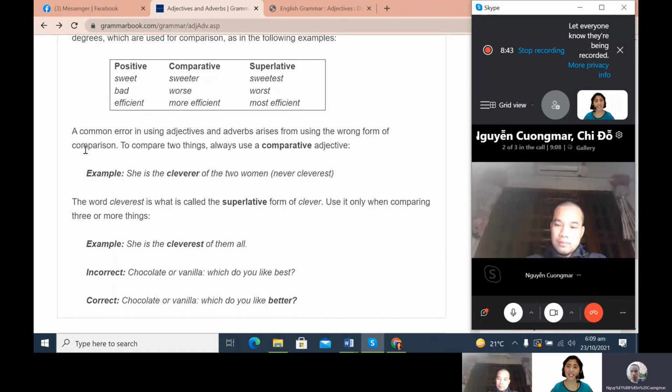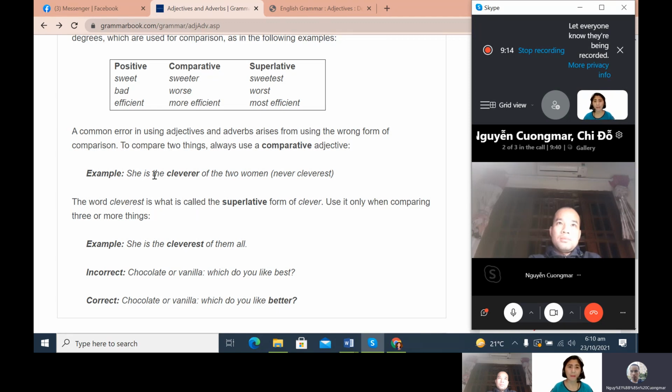All right, now this is the common error. This is the common error of other persons in using adjectives and adverbs, okay? It arises from the wrong form of comparison. To compare two things, always use the comparative degree. Okay, comparative degree, this one. You will add -er or you will add "more" depending on the verb, the subject, the adjectives.